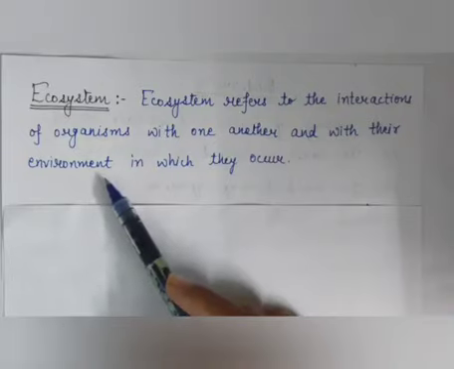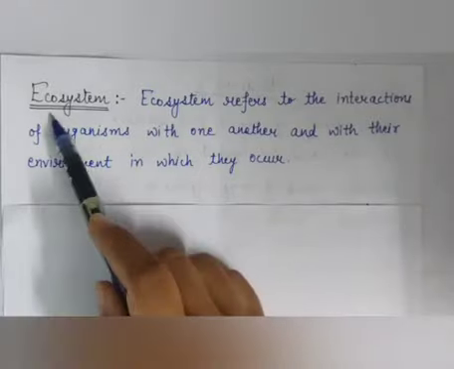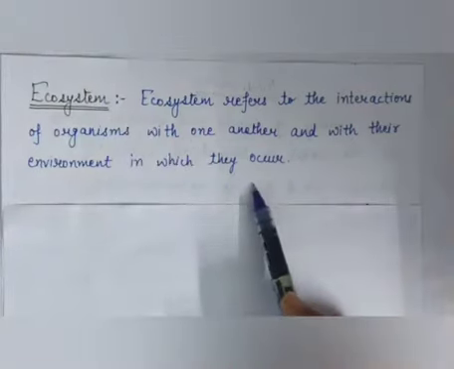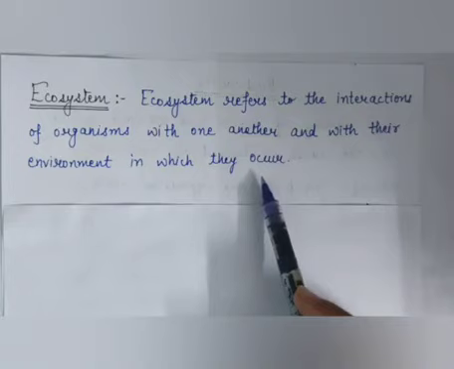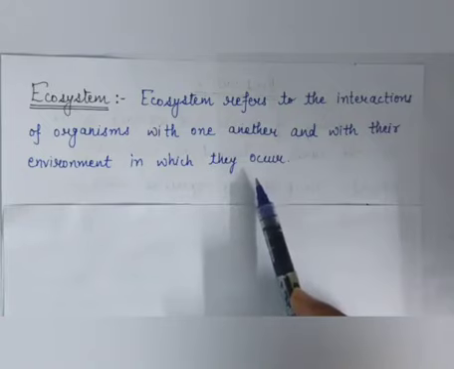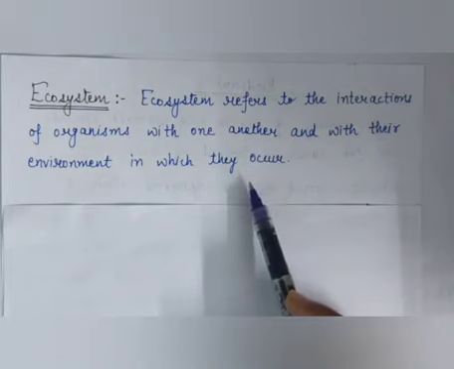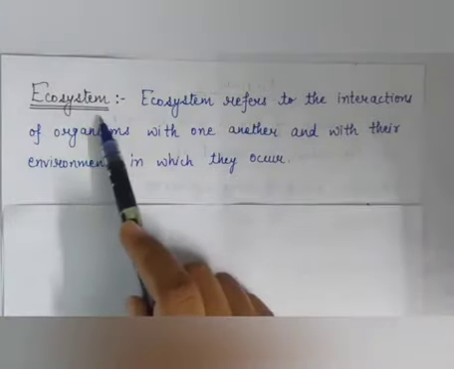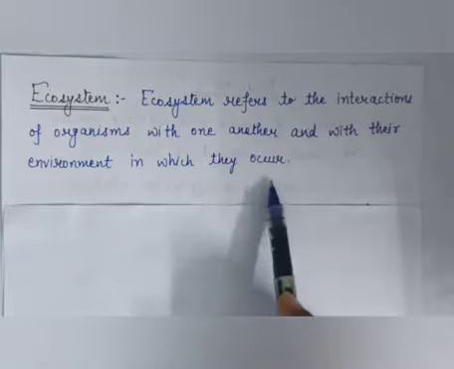Okay, they interact with the components of the environment. So this community of living organisms, okay, is known as ecosystem. Means an ecosystem is a community of living organisms like plants, animals, microbes with the non-living components of the environment, means their interaction with the non-living components of the environment like air, water, soil. Okay, so they form ecosystem. Their interaction refers to the ecosystem.